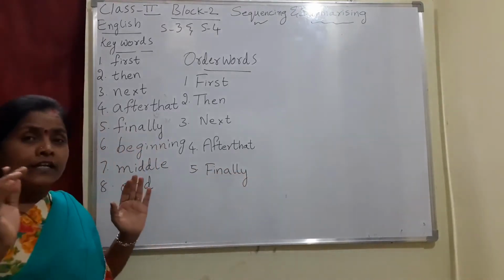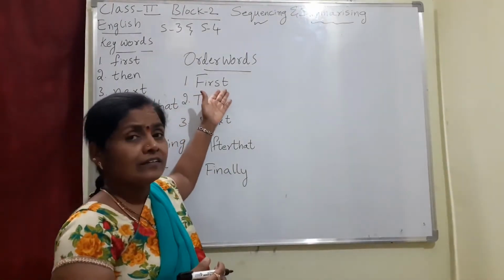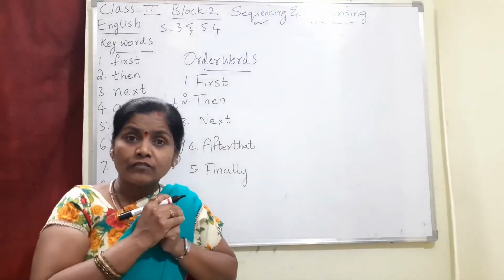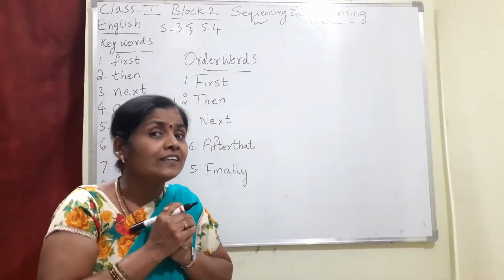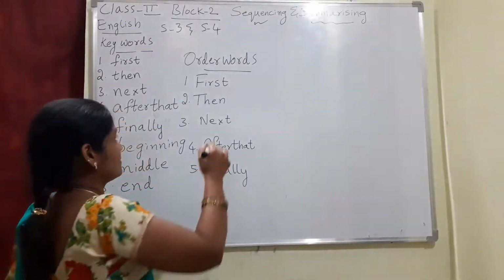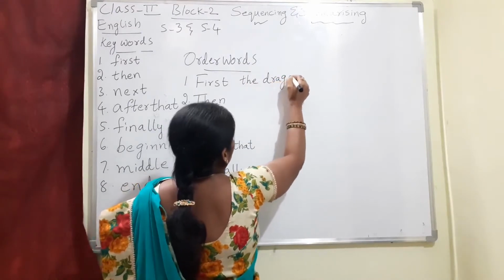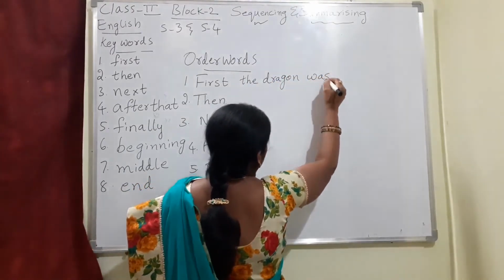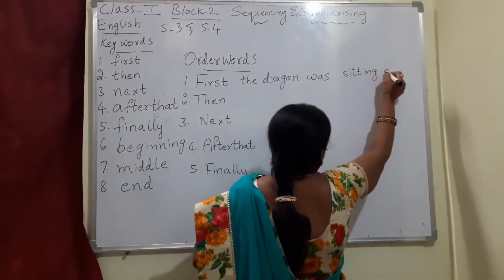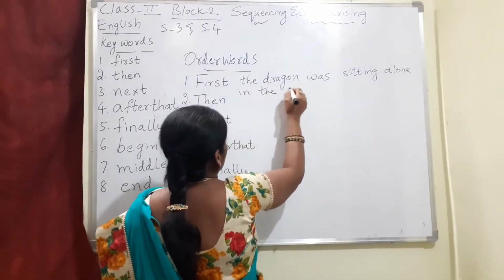So here already we have learned the lesson. Already you know the story. So first what happened? First in the beginning of the story what happened? Can you tell me? The dragon was alone in the palace. First the dragon was sitting alone in the palace.